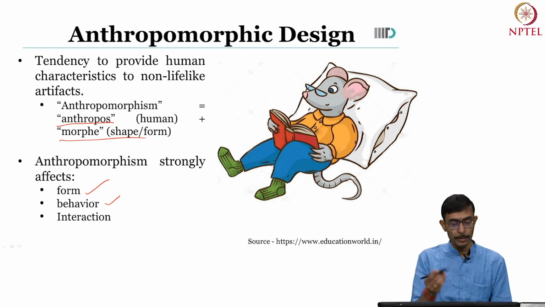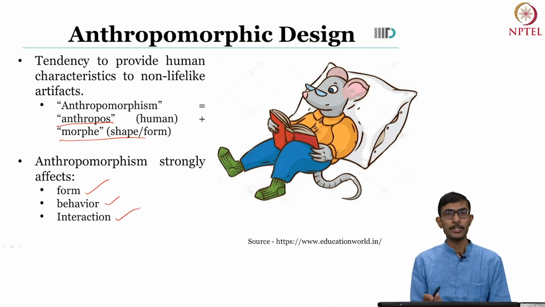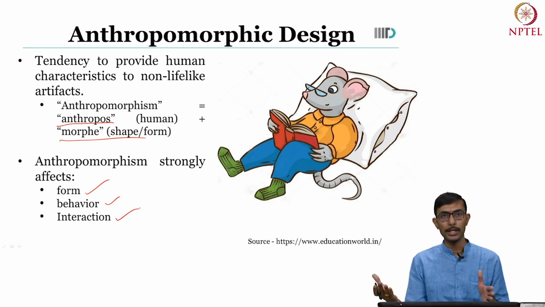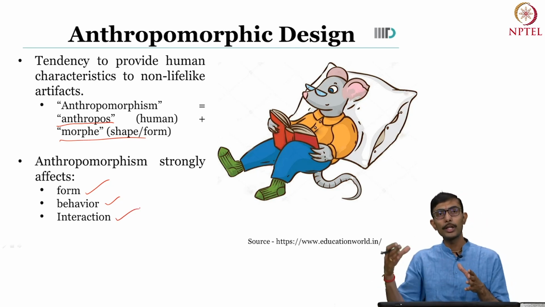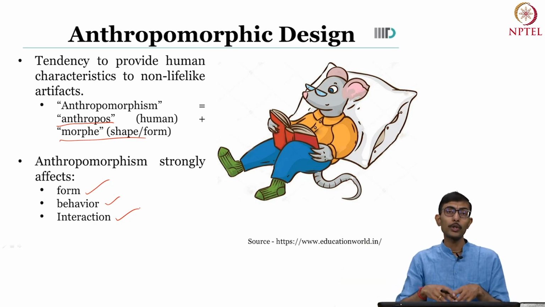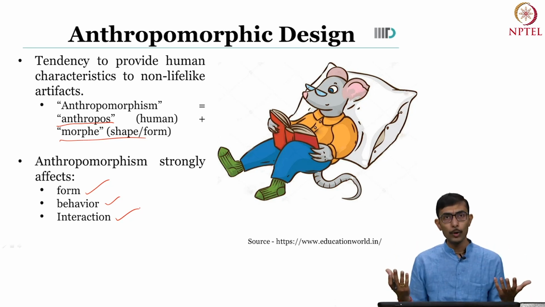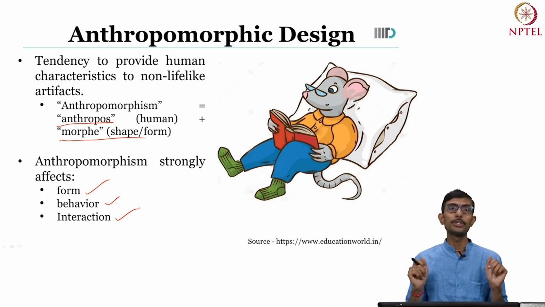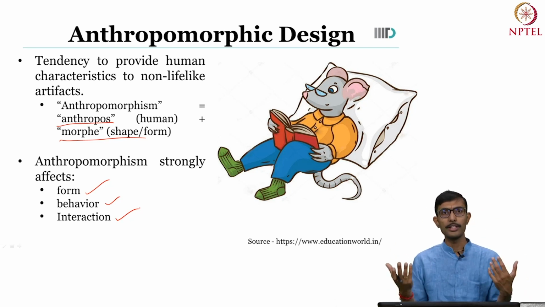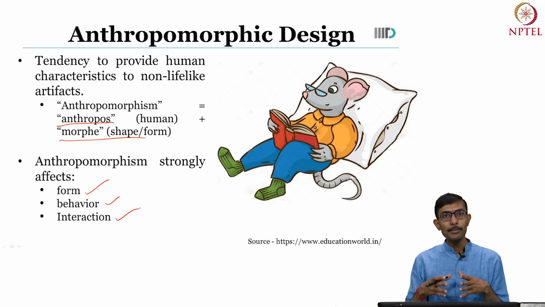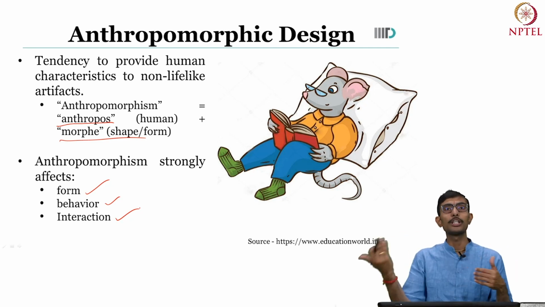But similarly, this is behavior, and this is also about the interaction, and this is what we are talking about, the empathetic interaction. We would like the non-human-like artifacts to interact with us just the way humans interact with us, right? For example, imagine a robot which can communicate to you using your brain signals. That sounds fascinating, but at the same time, this is not how humans communicate with other humans.